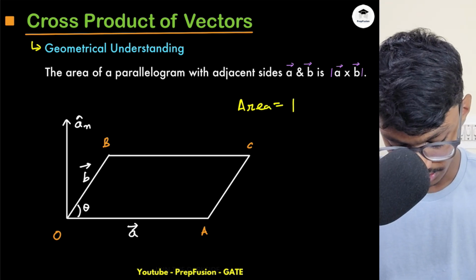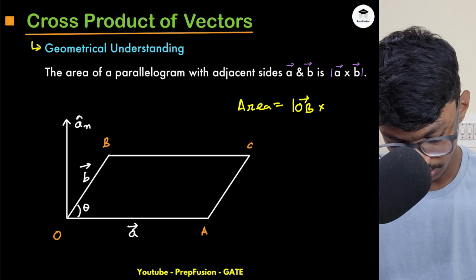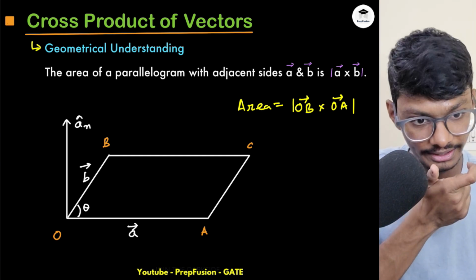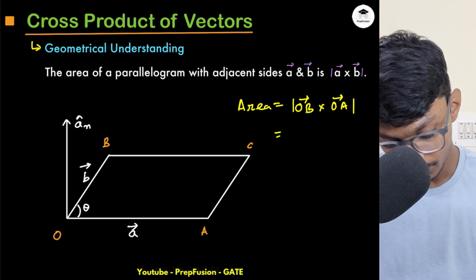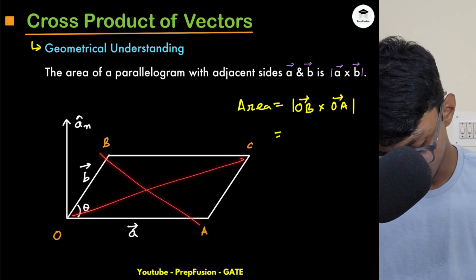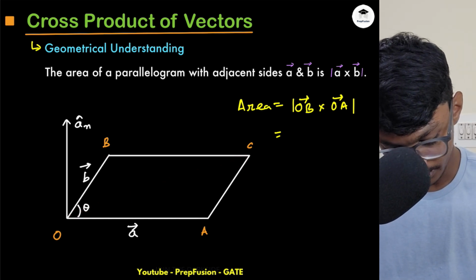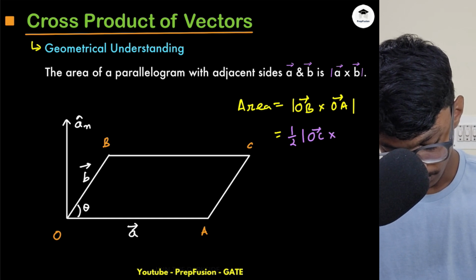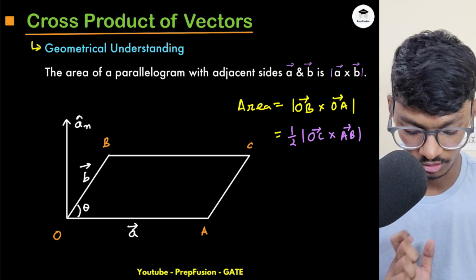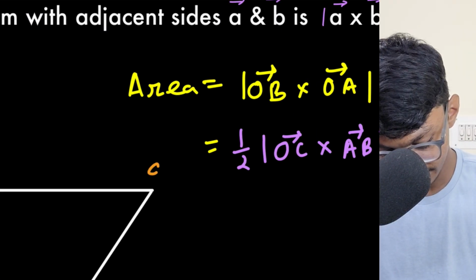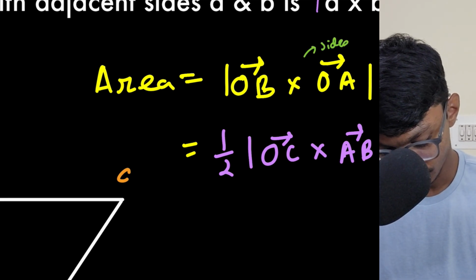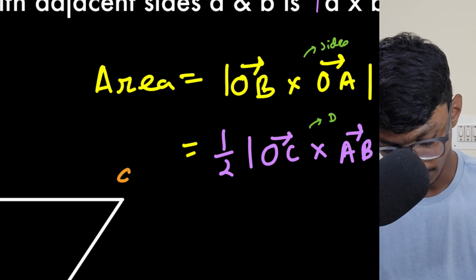One is this: if I compute the position vector OB cross OA, the sides of these two, and I take the magnitude. Or you can also take the diagonals. So homework for you is to prove that it will be equal to half OC cross AB. I'm taking the magnitude, so direction doesn't matter if I take AB or OC, right? So these are the sides, and this is the diagonal.